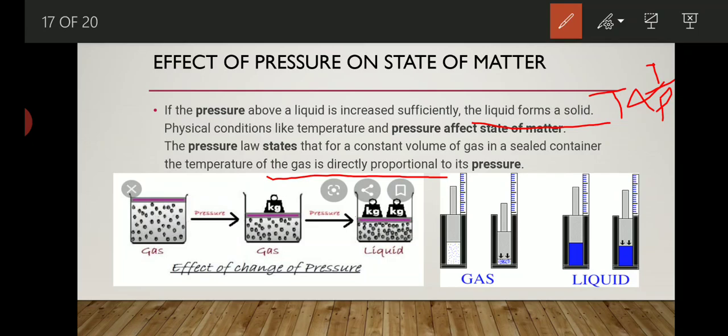The best example of the effect of pressure on gas is the LPG cylinder. In an LPG cylinder, gases are filled. That gas is butane and isobutane. They are present in gaseous form, but when filled, the gas is liquefied. The full form of LPG is liquefied petroleum gas. Means we liquefy the gases and fill them in the container.